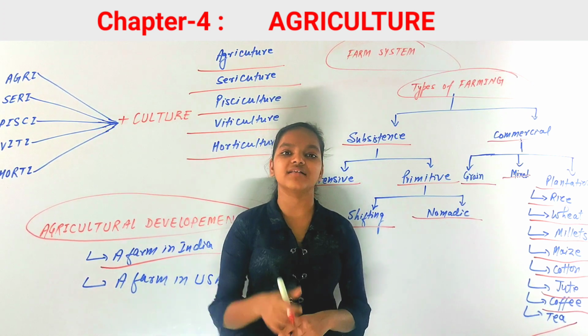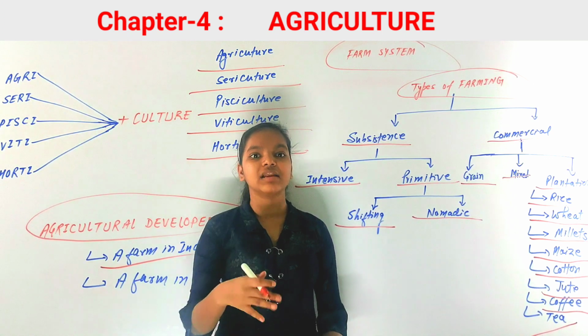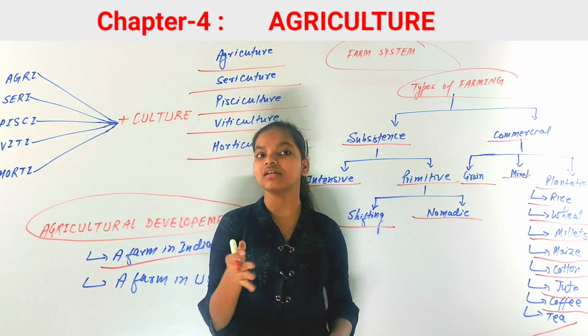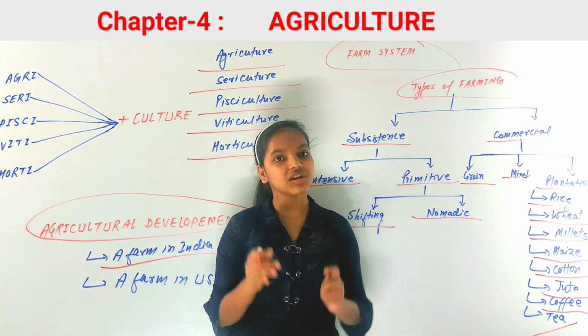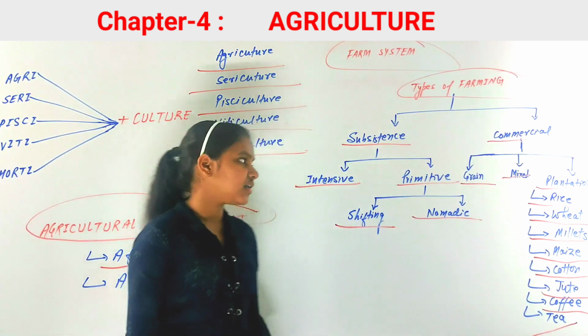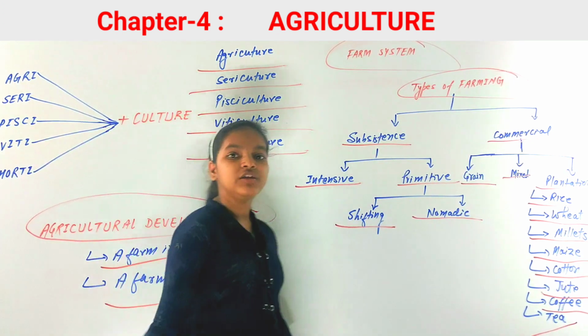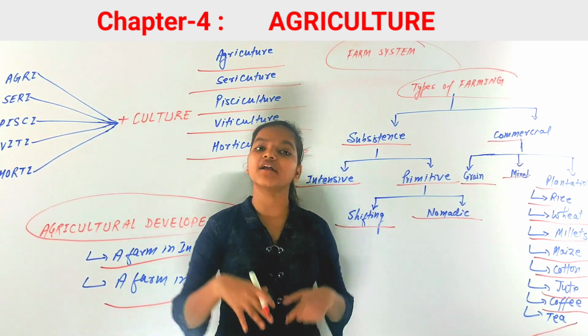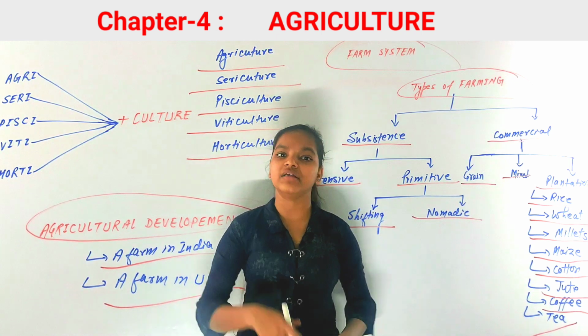And he also has some goats and hens, and the products of those like milk and eggs, he sells in the nearby market and gets some money. So this is the condition of a farmer in India. Now we will discuss a farm in USA. That is also a case study, of Joe Horan, who is a farmer in USA.